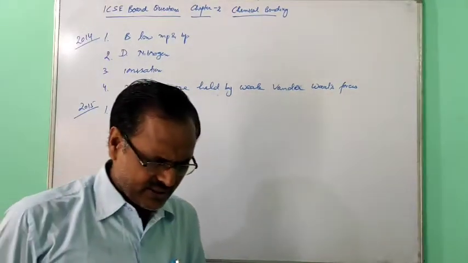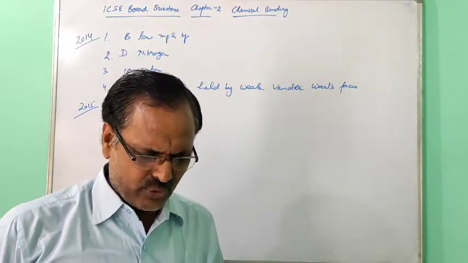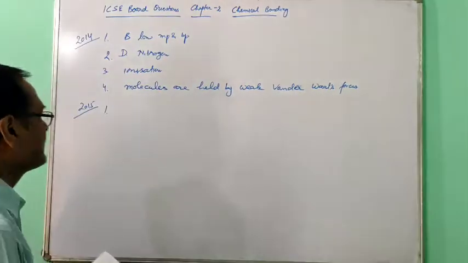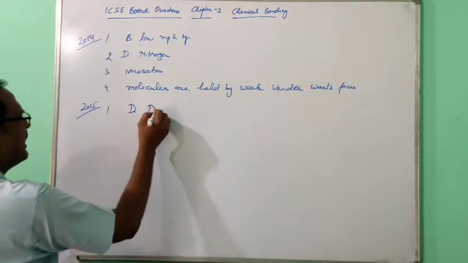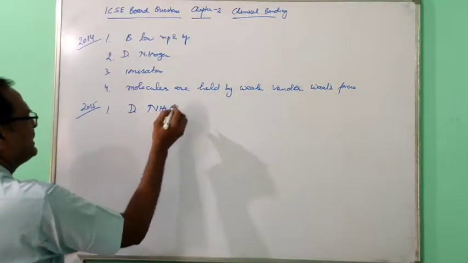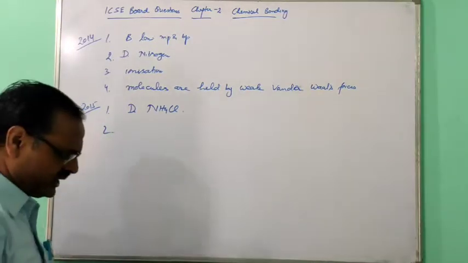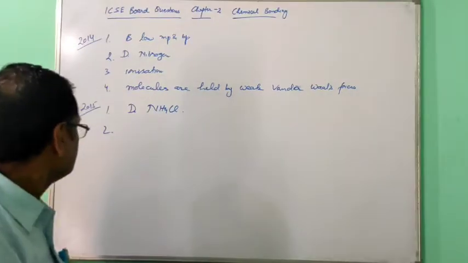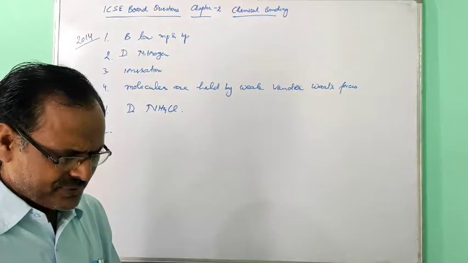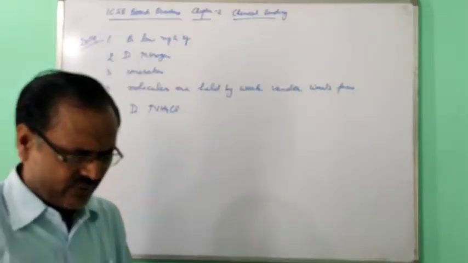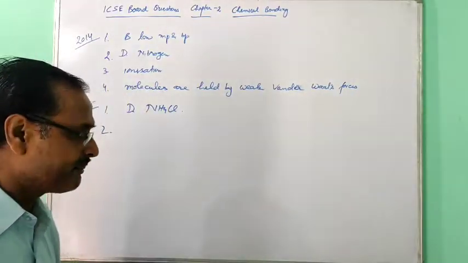Which involves coordinate bonding? D is the answer, ammonium chloride. In this one, coordinate bond is there. Then give a scientific reason: carbon tetrachloride does not conduct electricity.